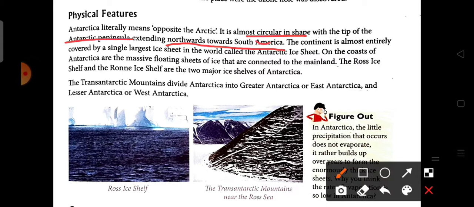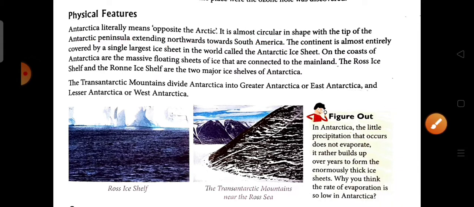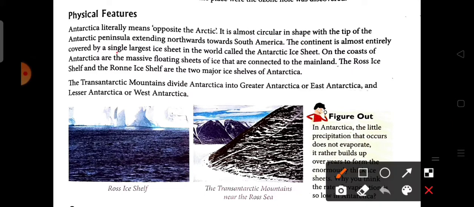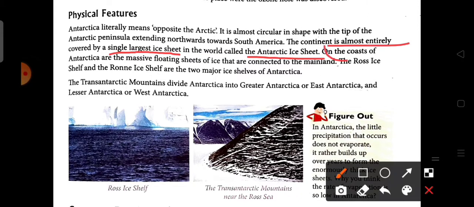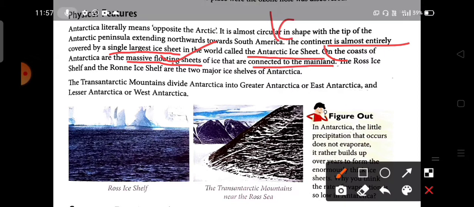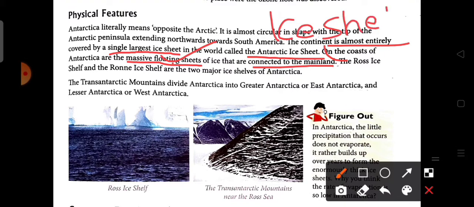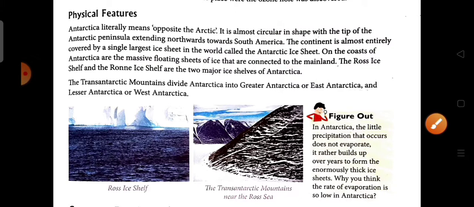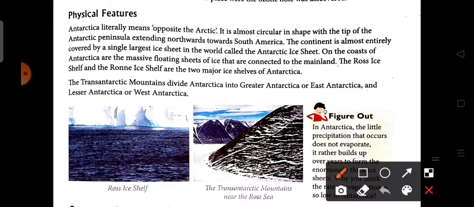The continent is almost entirely covered by the single largest ice sheet of the world, called the Antarctic ice sheet. On the coastal region, Antarctica has massive floating sheets of ice that are connected to the mainland. These are called ice shelves. The Ross ice shelf and the Ronne ice shelf are the two major ice shelves of Antarctica.